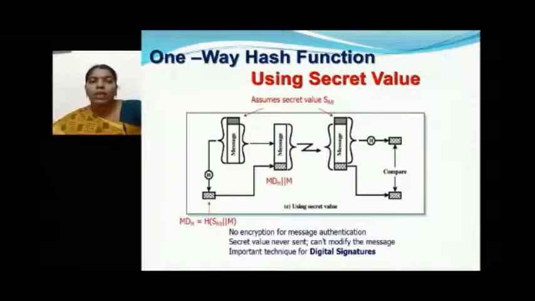At the receiver end, the message along with the secret value will again go into a hash function to generate the hash value. The attached hash value and the generated hash value are compared to verify the message authentication. So in order to identify whether the message is an unaltered, original message, we have these functions.